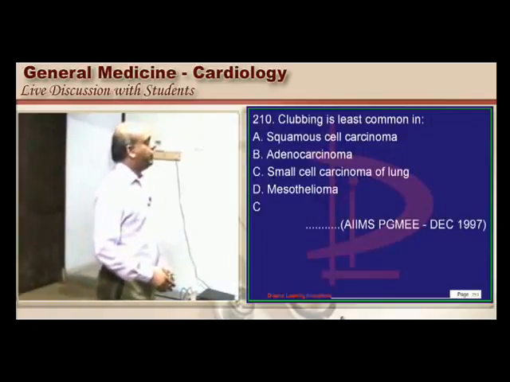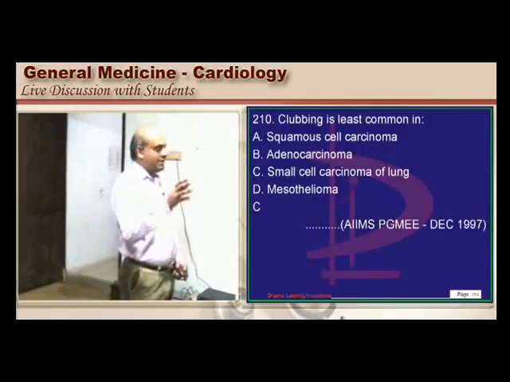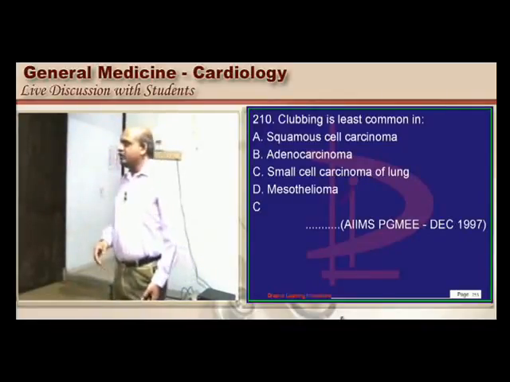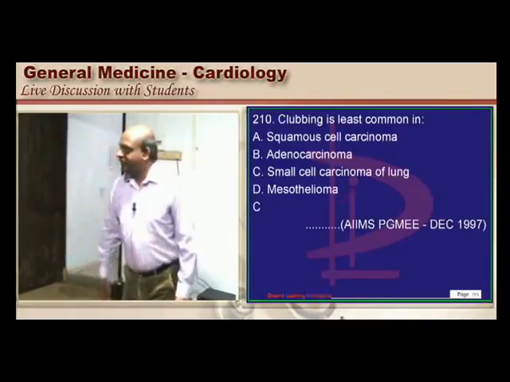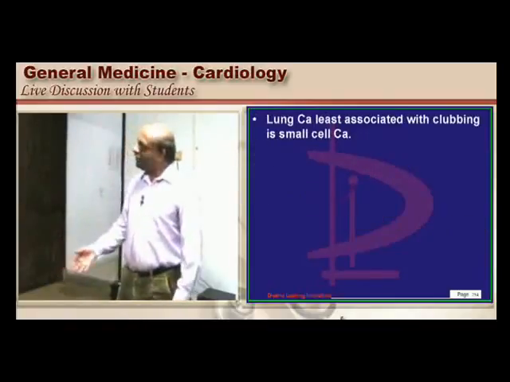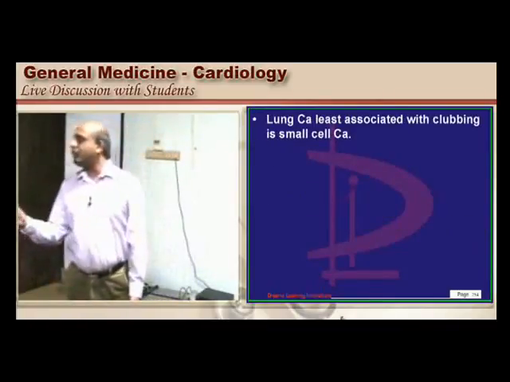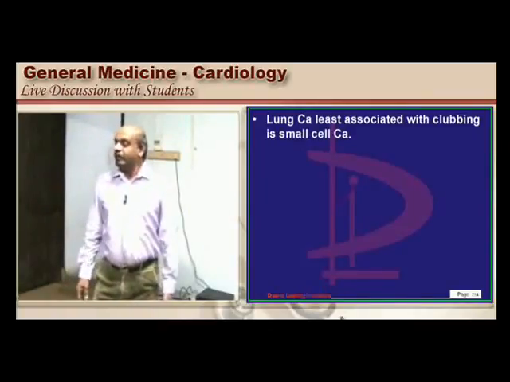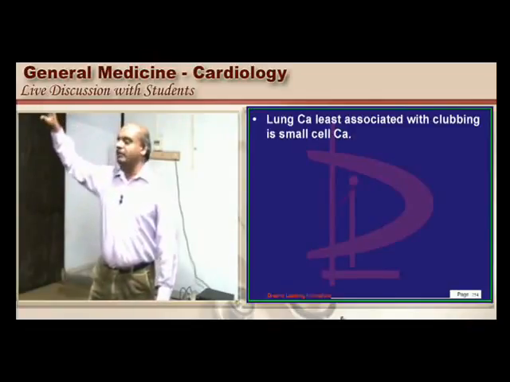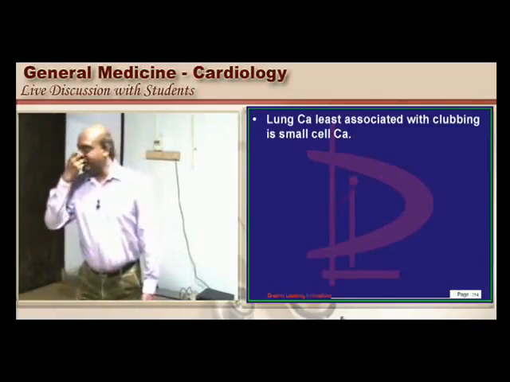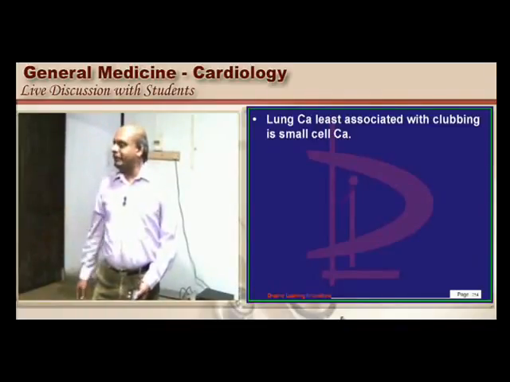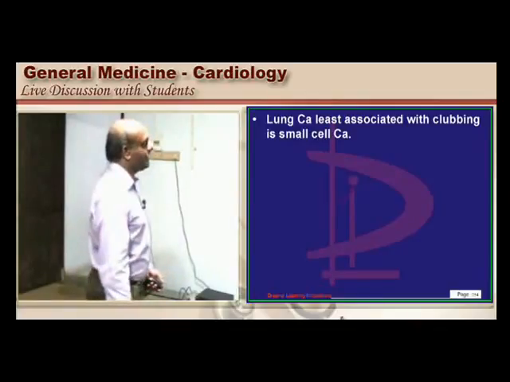Then clubbing, do you find it in squamous cell or small cell carcinoma? What is important about small cell? Small fellow runs fast. So small cell carcinoma will metastasize very fast. By the time they clinically present, already they have a diffuse metastasis and they will have a very short lifespan and they die. Whereas squamous cell carcinoma is having a very insidious and slow clinical progression. So that is the reason, doctor, there is not much of time in small cell carcinoma for the clubbing to develop at all. So it won't be seen in case of the small cell carcinoma.